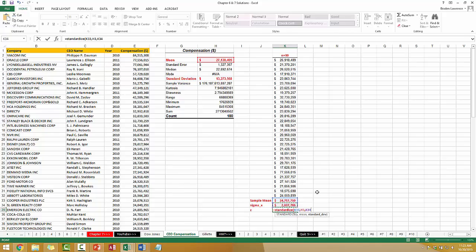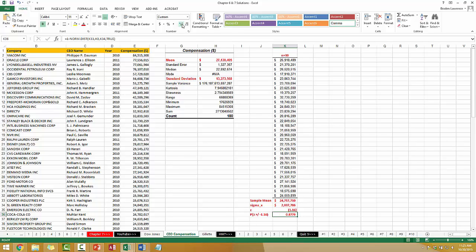So now we want to find the probability z greater than or equal to negative 1.16. And because we're looking at greater than or equal to, we'll do a 1 minus. So we see a high probability of getting a sample mean as extreme or more extreme than the one we got.